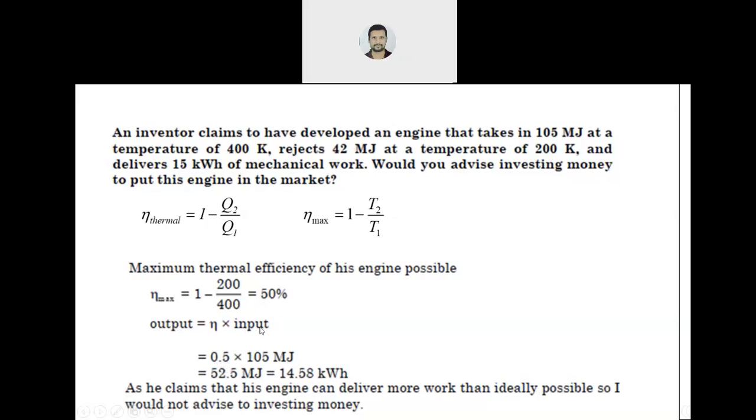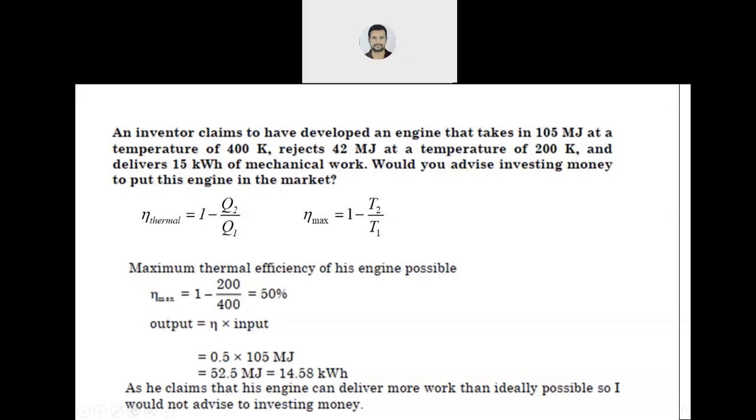What is the input? How much is it given? Yes, 105 megajoule. Write it down. So you will get 52.5 megajoule. Now convert into hour. How will you convert into hour? First, you have to convert into kilowatt hour.